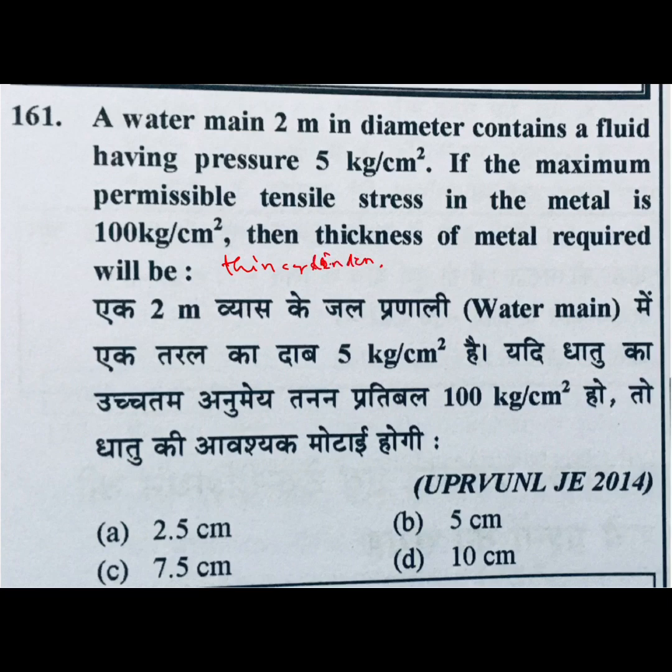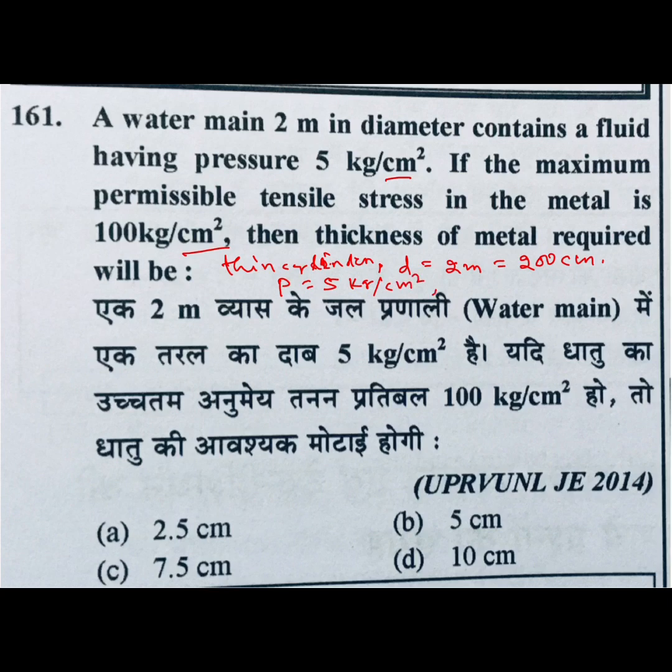Data given: inside dia D is 2 meter. Options are in centimeter, so 200 centimeter. Then pressure P equals 5 kg per centimeter square.